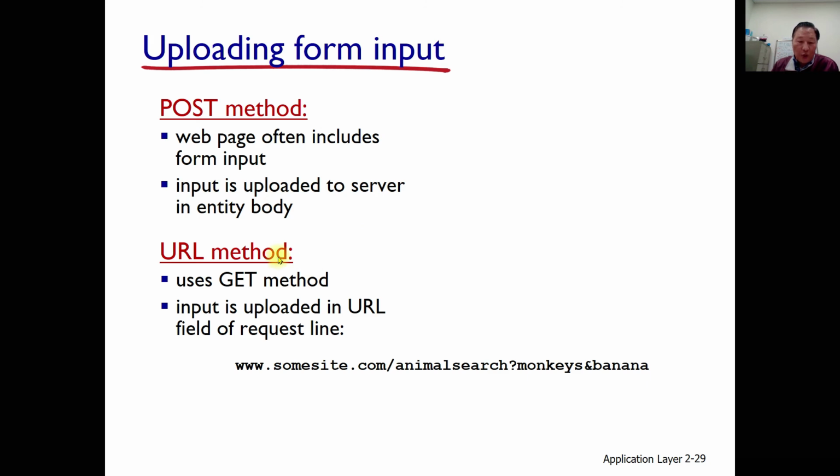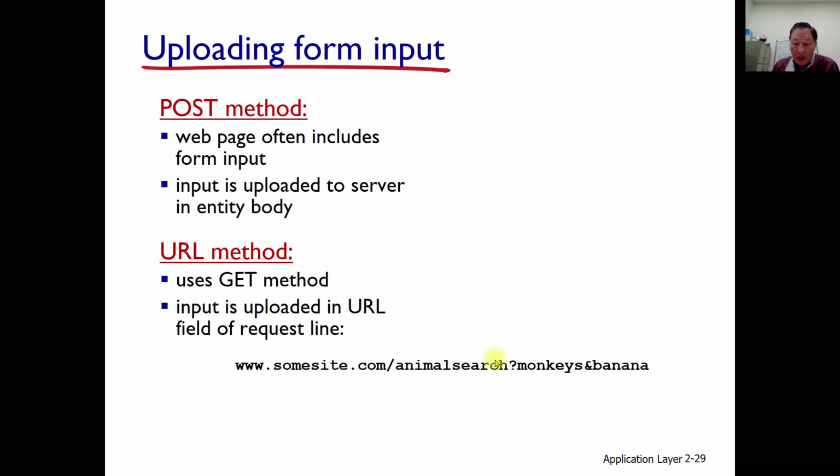But in the URL method or GET method, the input is uploaded in the URL field of the request line. Think about the internet address at the top of your browser, where you can see the domain name and some other parts. Those are using the GET method.